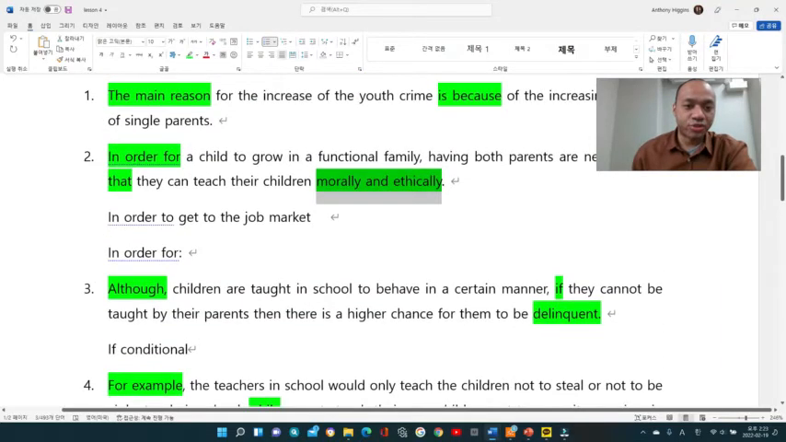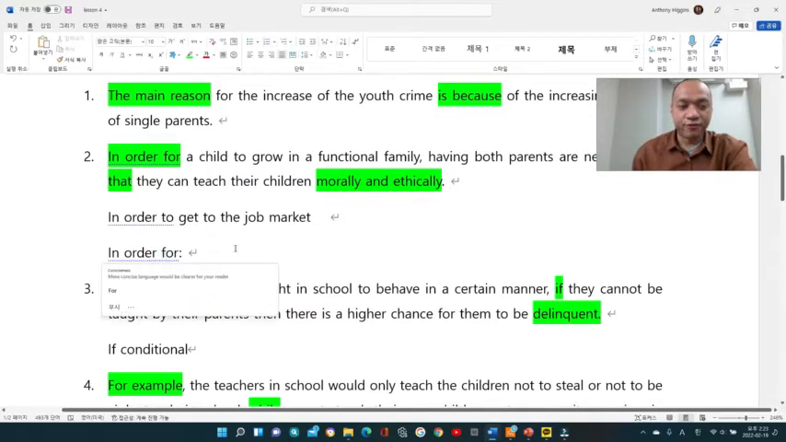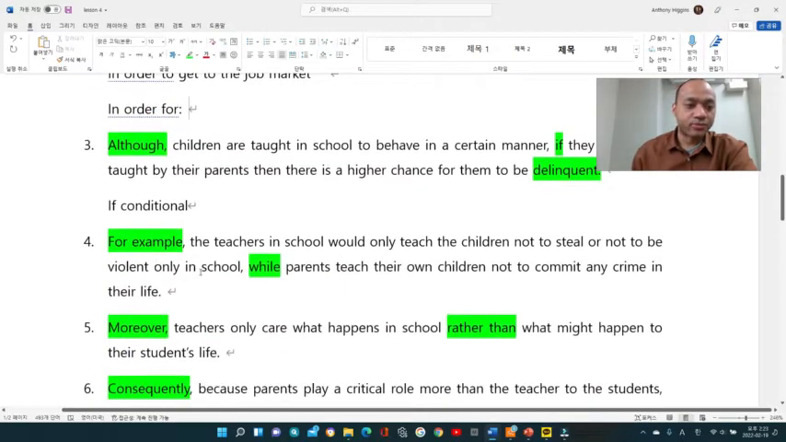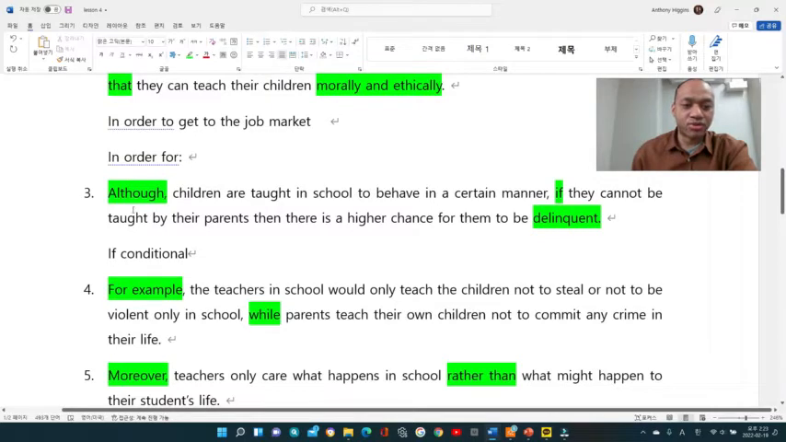And there's a difference between "in order for" and "in order to". After the preposition "to" comes a verb, and after "for" there's a noun. And then the third sentence I would start with "although". Here we have "although", which is another subordinate clause.